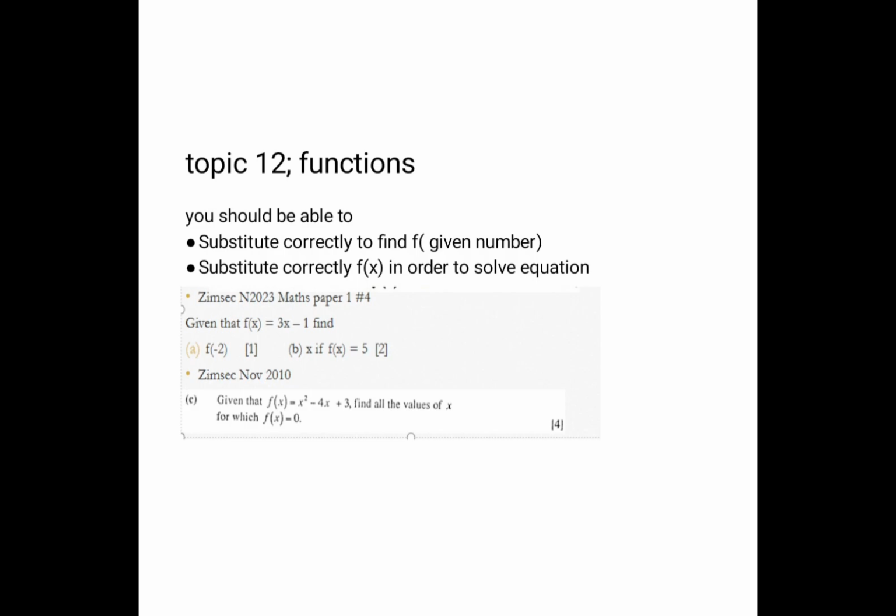And then part B, find x if the function of x is equal to 5, we are going to substitute 5 on the function of x, so that it is now 5 is equal to 3x minus 1. So make sure that you are perfect when it comes to functions.